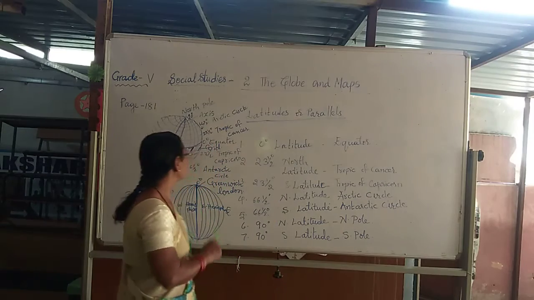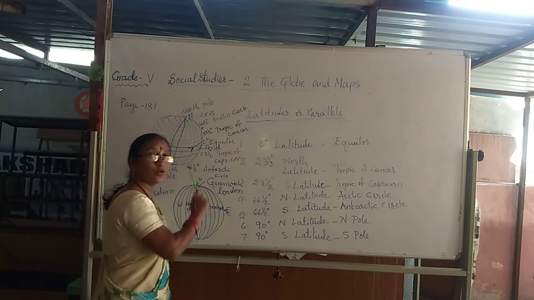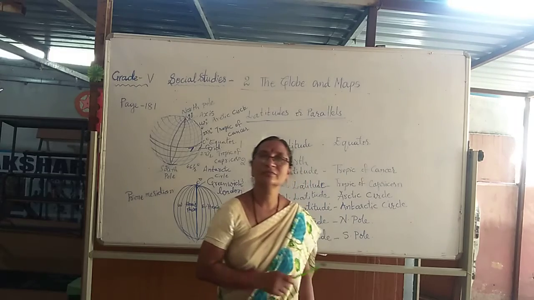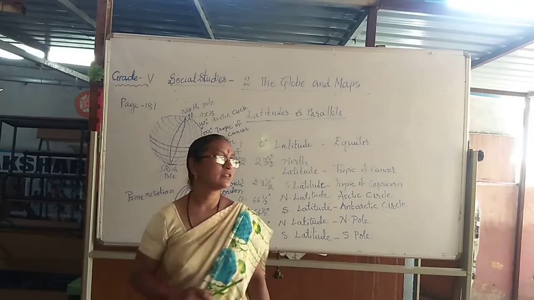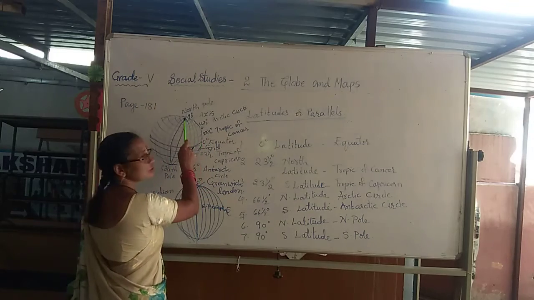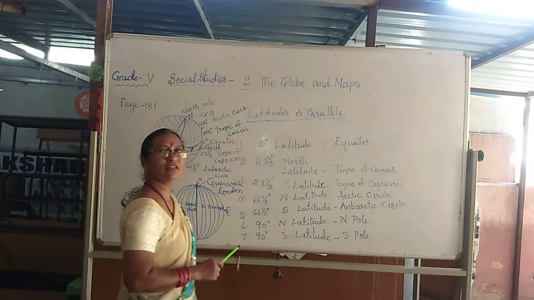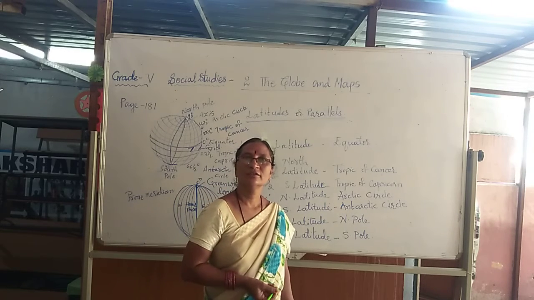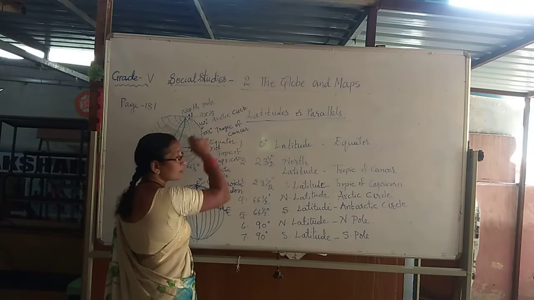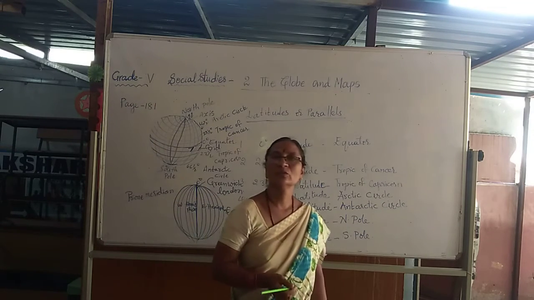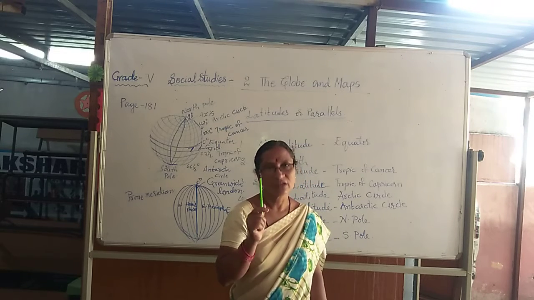These latitudes, how many are there? From equator to the North Pole, how many latitudes are there? There are 90 latitudes. And how many latitudes are there from the equator to the South Pole? 90. Yes. So, overall, how many latitudes are there? 180 latitudes.